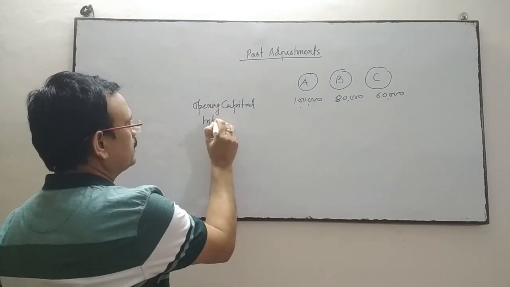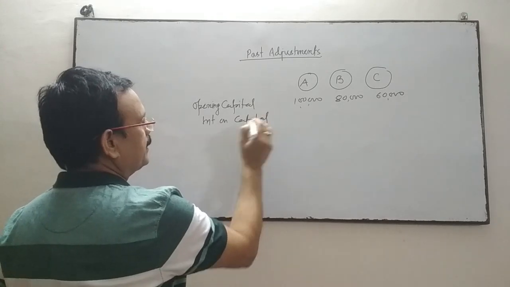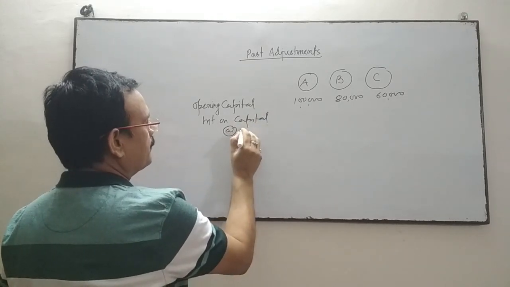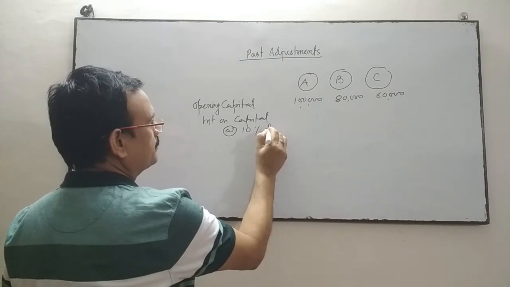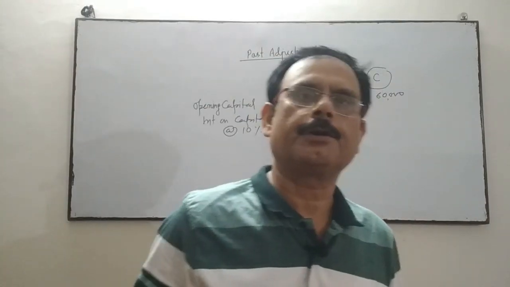Interest on capital as per the partnership deed is at the rate of 10% per annum.